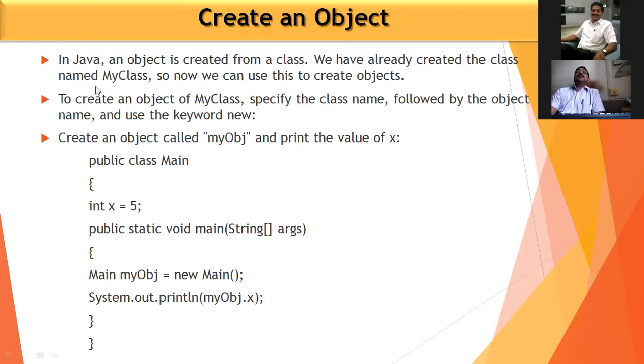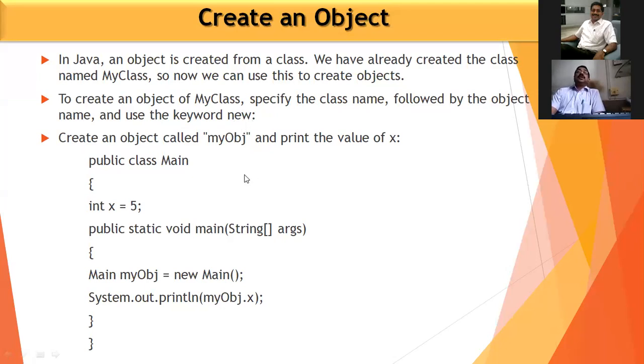We have already created the class name, for example, MyClass. So now we can use this to create the objects. To create an object of MyClass, specify the class name, followed by an object name, and use the keyword new. We have to use the keyword new.